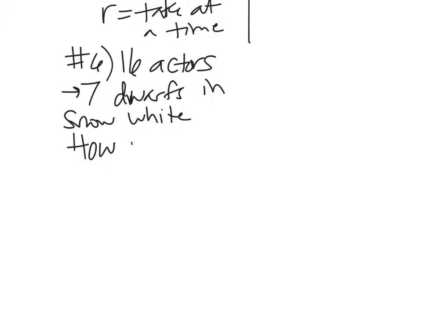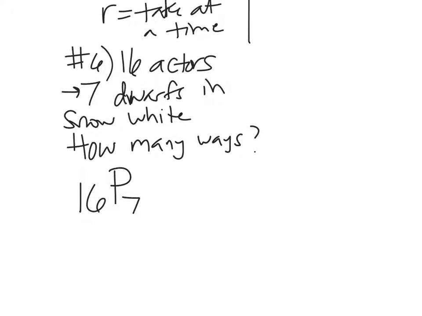So, how many ways? Now, order does matter here, okay? Because someone trying out for Doc is not going to be the same person trying out for Sneezy, right? That would be weird. So he could choose these in different ways. There's 16 to choose from. We're going to do 16 permutations of 7. You can also use the counting principle.